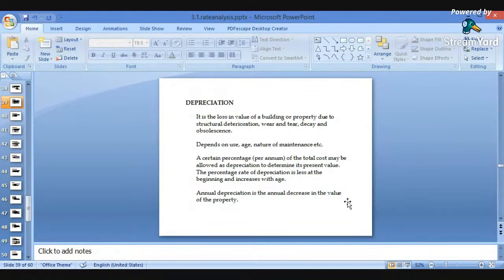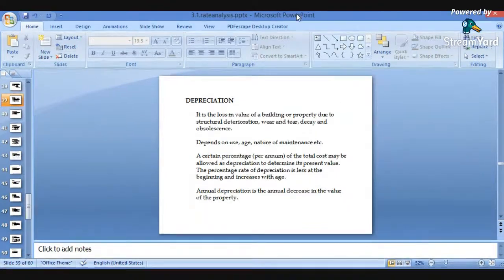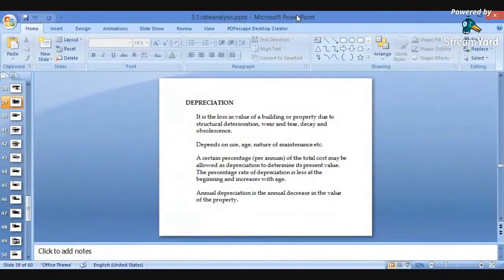Again, it depends upon the age of the building, the nature of the maintenance, and the type of structures. So it will be dependent on these concepts. A certain percentage per annum of the total cost may be allowed as depreciation in order to determine its present value. The percentage rate of depreciation is less at the beginning and increases with age. As the age goes on, the percentage will increase.